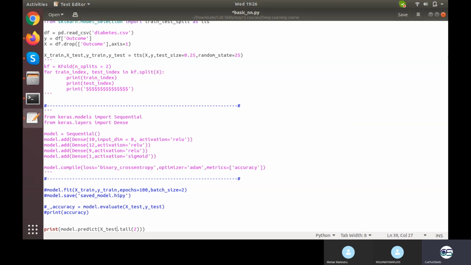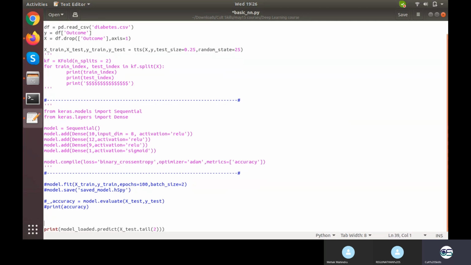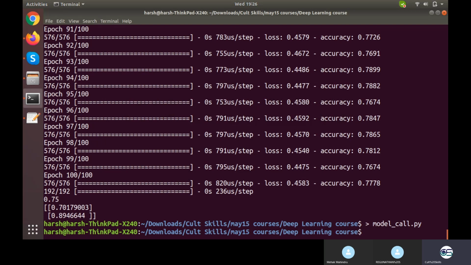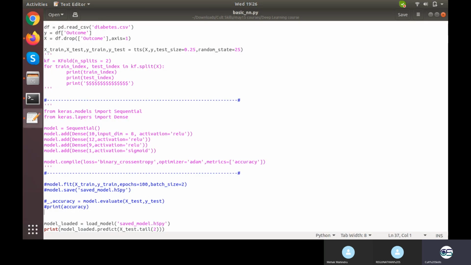I can name it loaded model for betterment. I first want to store into loaded model using load model. This is a function which needs the file name, which is saved model.h5py, and I can predict it for the last two. My value is coming out to be 70.17 and 89.46, and for this I need to call a library: from keras.model import load model.